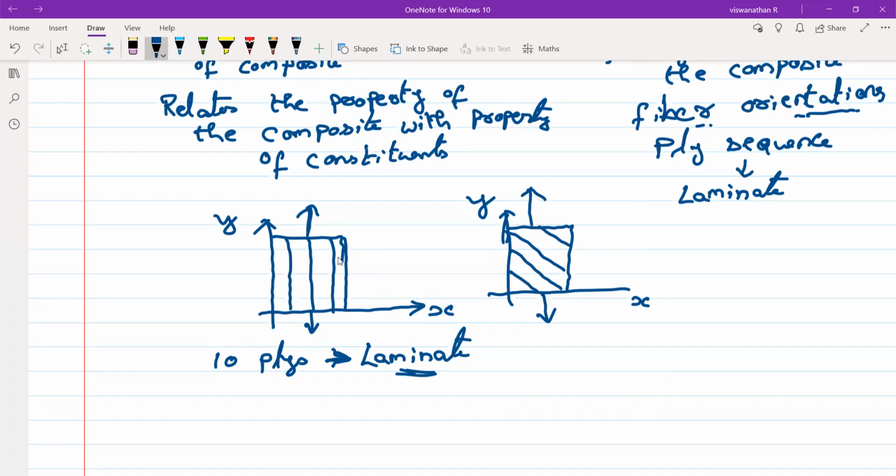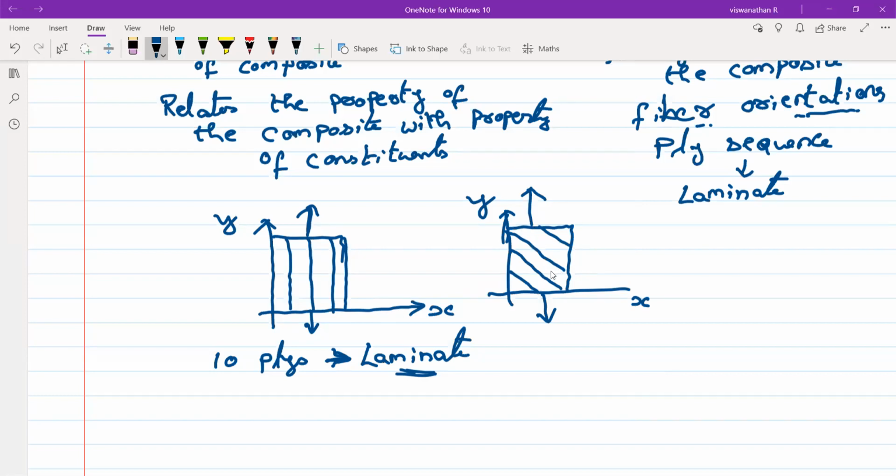This one will be able to withstand because the fiber and the load are acting in the same direction. But here the directions are not the same, this is at some angle with respect to the fiber direction.